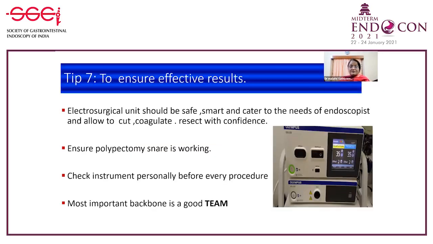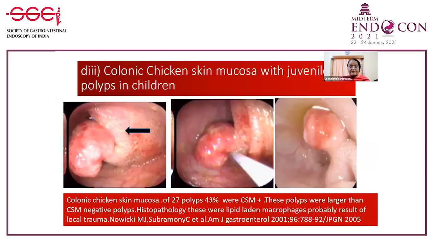So the seventh tip is to ensure effective results of polypectomy. The best is to have a very good electrosurgical unit, which should be safe, which should be smart, and which should cater to the needs of the endoscopist. It should cut, coagulate, and resect. Ensure that the polypectomy snare is working. Check the instrument personally before every procedure, and the most important backbone is a good team.